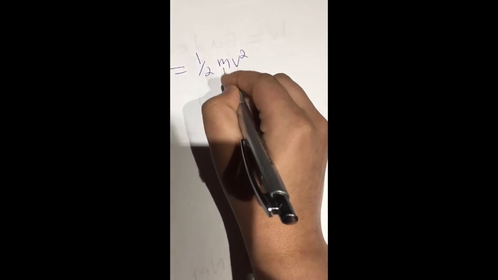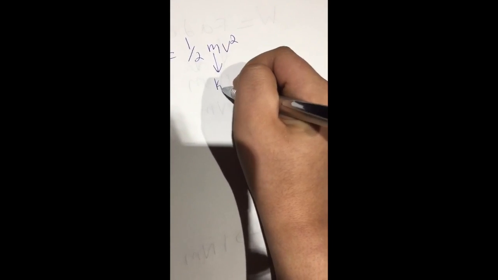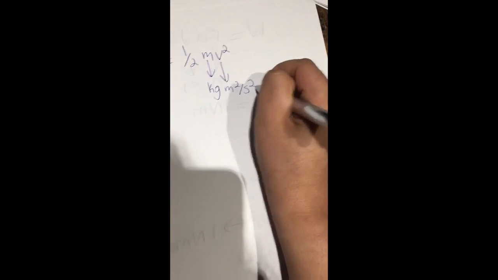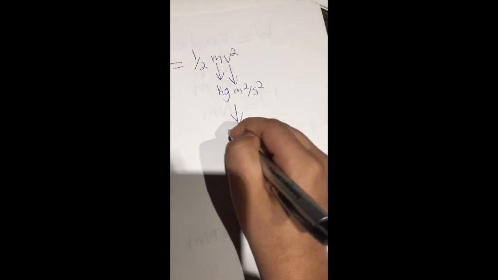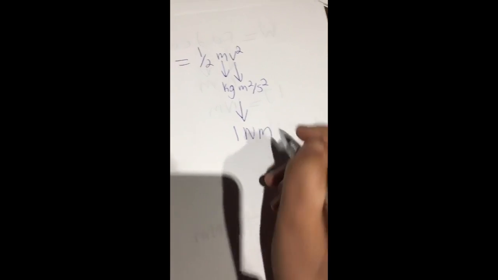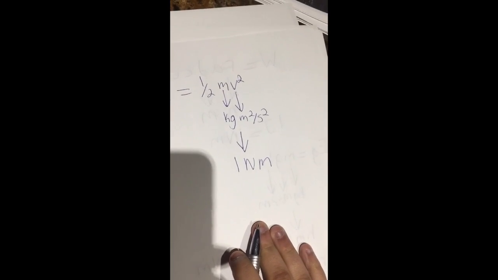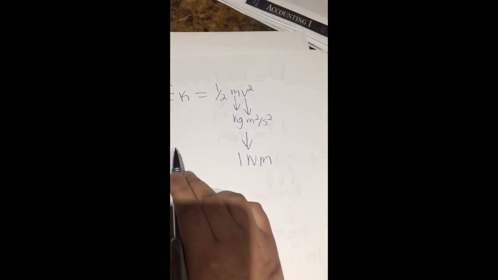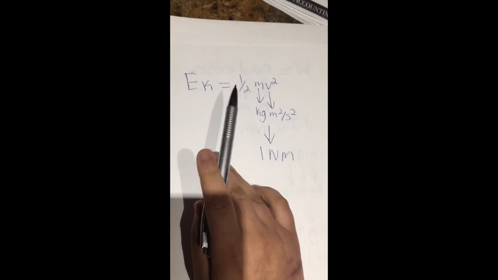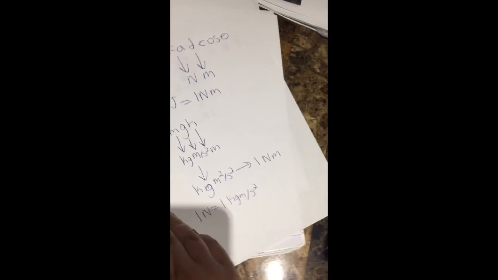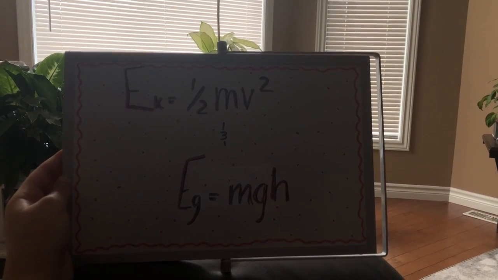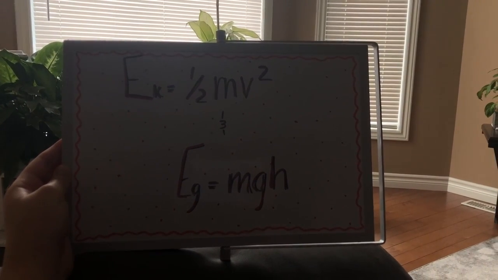Now, you have mass, which is measured in kilograms, and you have your velocity squared, which would make that meter squared per second squared, which again is 1 Newton meter, because 1 Newton is 1 kilogram meter per second squared. Therefore, we have just proved that kinetic energy and gravitational potential energy are both measured in joules. These two formulas can correlate to one another depending on certain exceptions in the question.